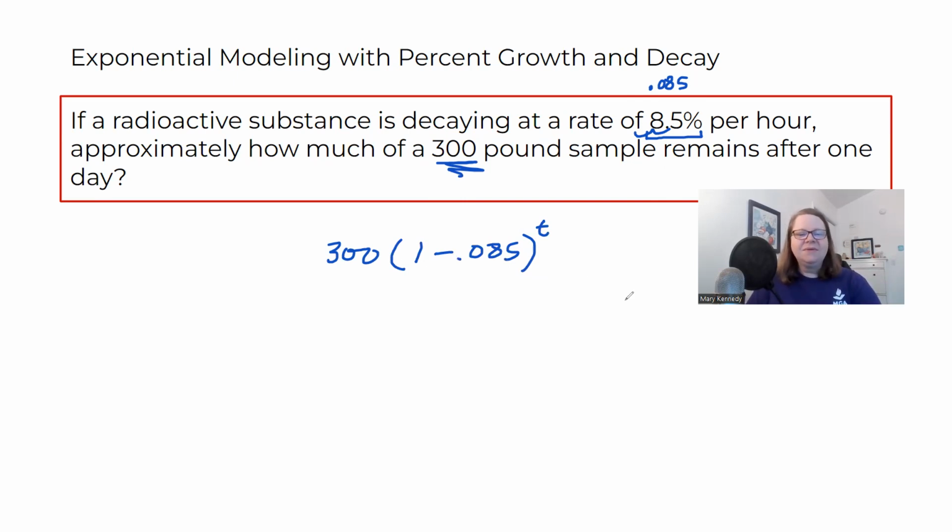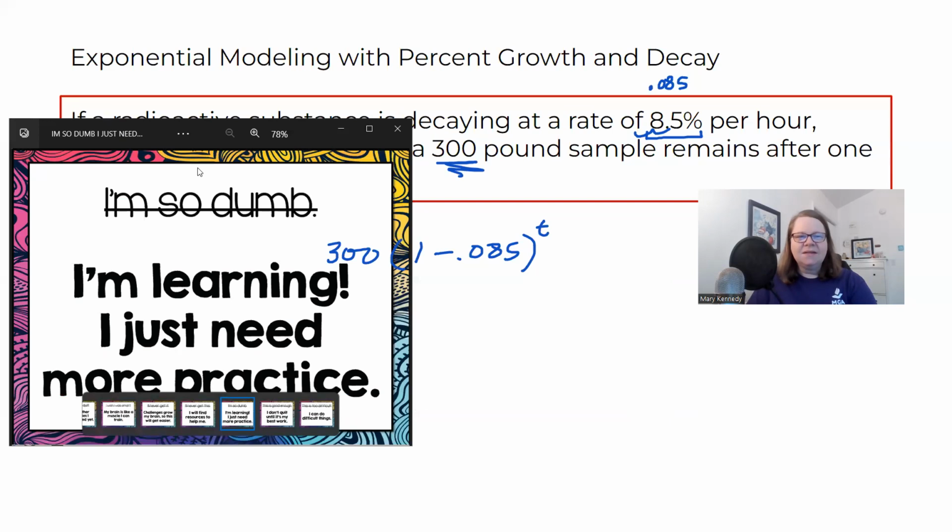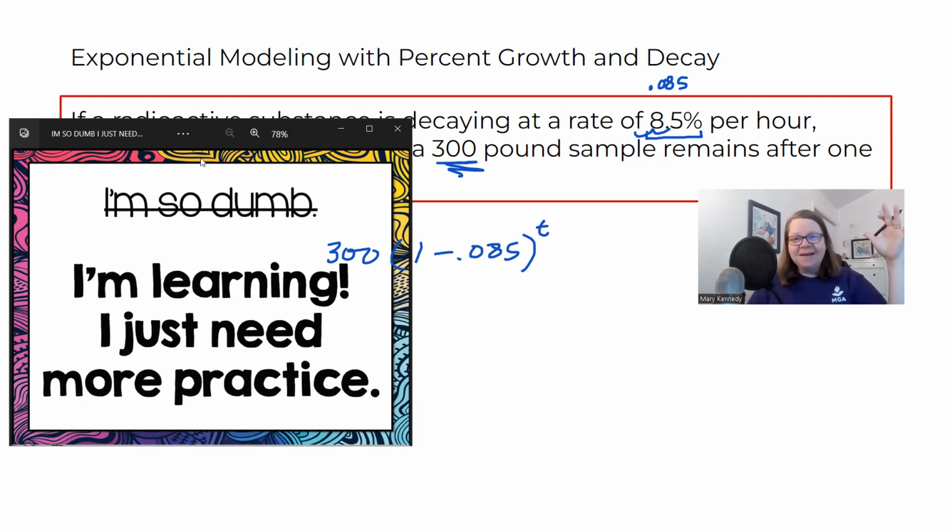I think this is a really good moment to put this on the screen, and it's covered up with my writing. Let's see if I can move it over. This is when we have this tendency to think, I'm so dumb. This is too hard. I cannot get this, right? I know that for me, my brain goes there pretty quickly when I'm struggling and frustrated and something seems like it's Greek.